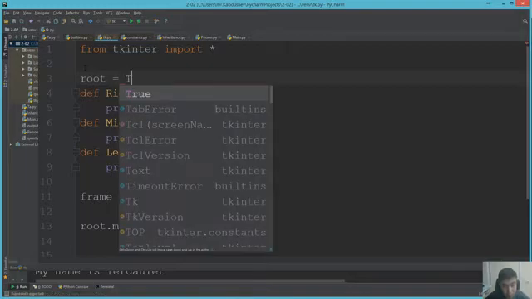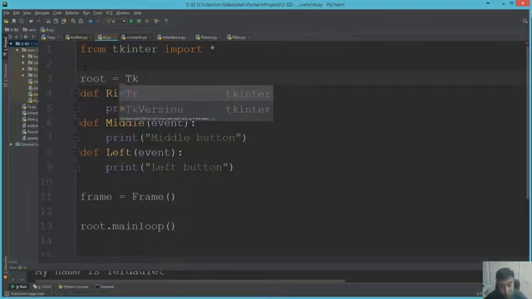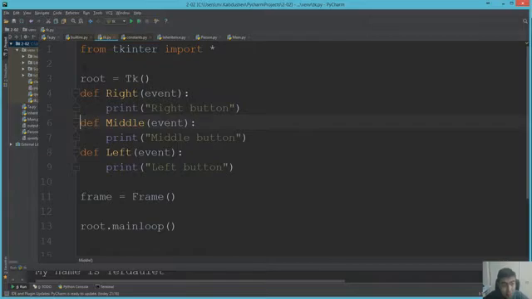Root is equal to, then here will be root. Then guys, in this lesson we'll create width and height.